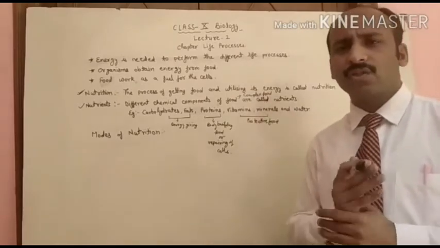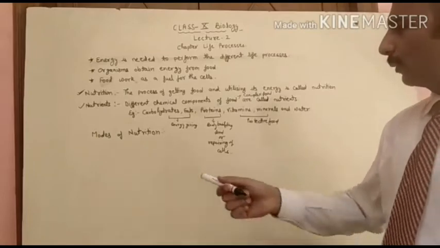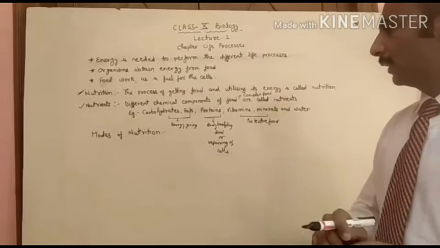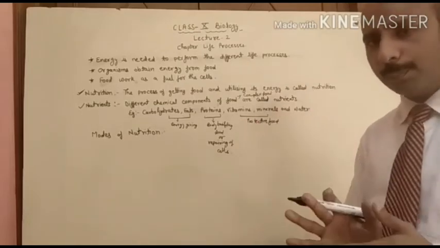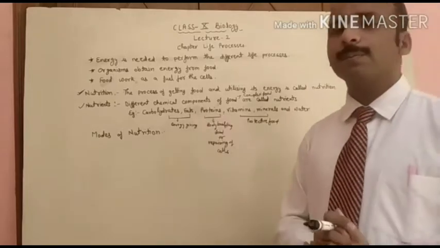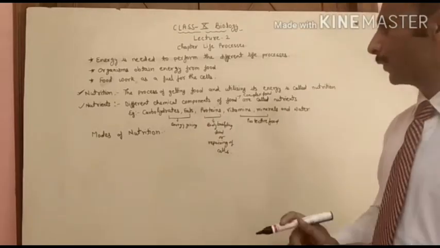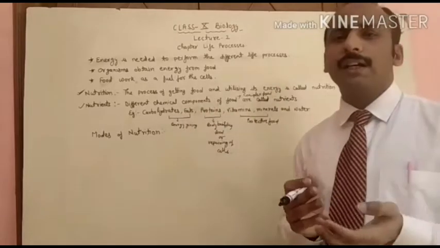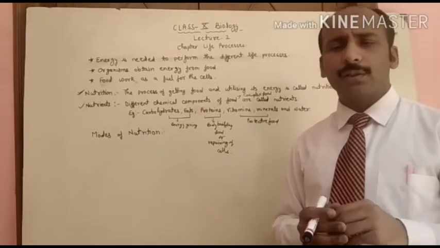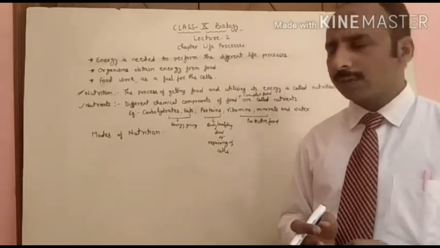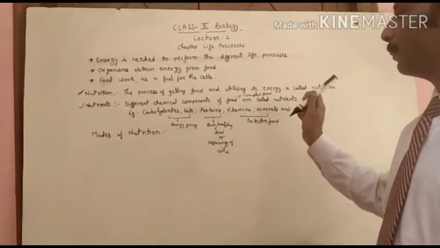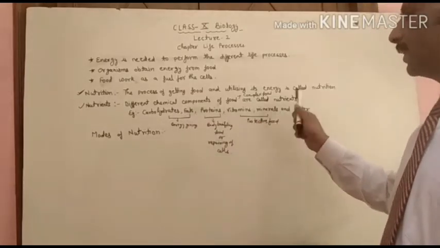There is a balanced diet chart showing the quantity of each nutrient we need in our diet. Whatever food we take, like chapatis, bread, rice, potato, vegetables and fruits, these five components are present: carbohydrates, fats, proteins, vitamins and minerals.